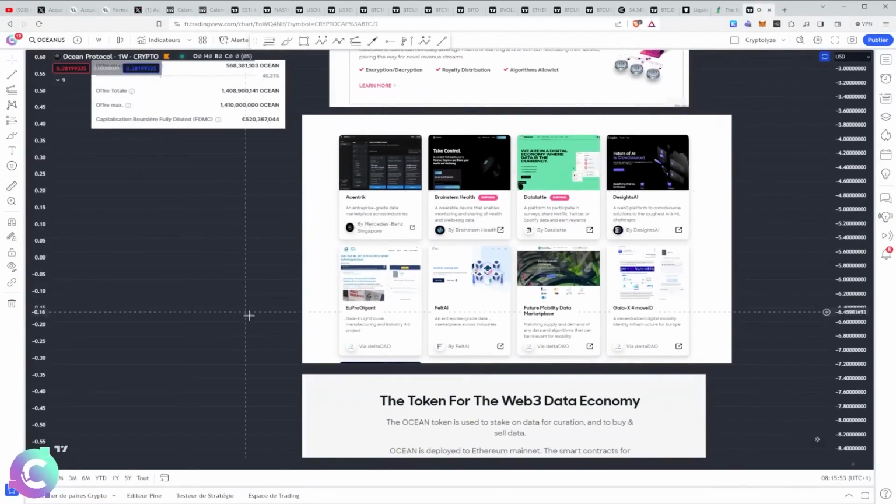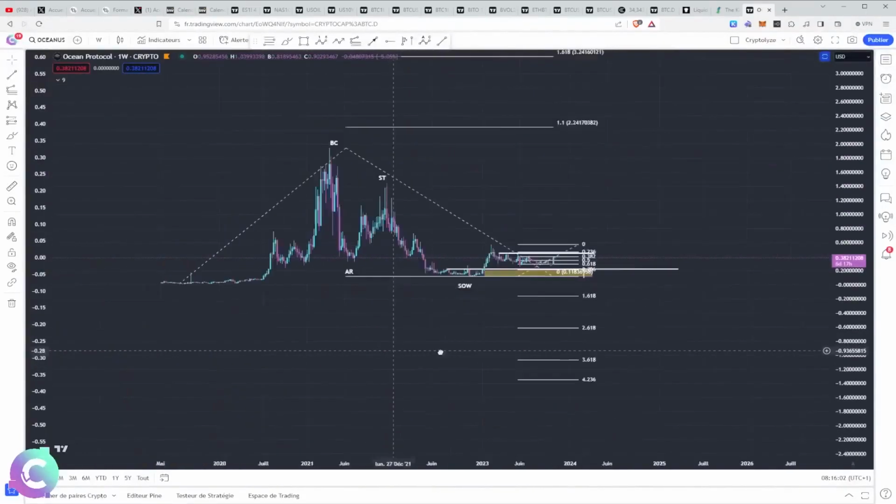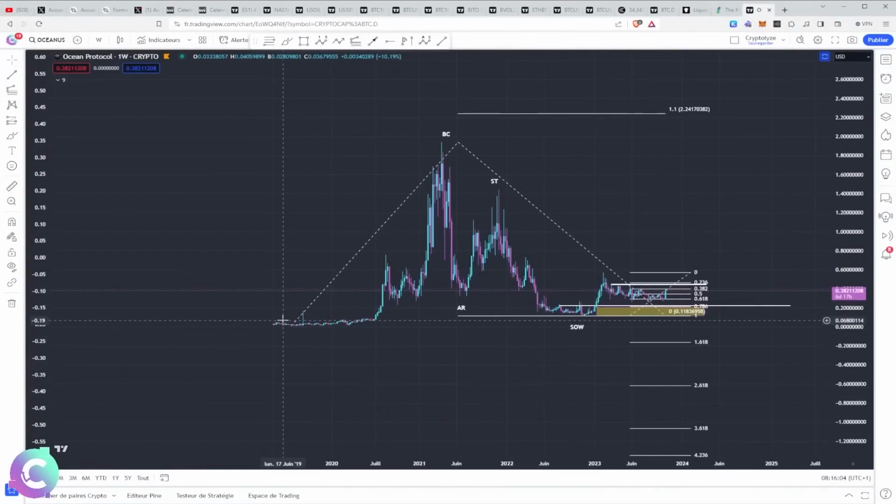We have a small ecosystem. We have good news that is coming, but that does not prevent us from still being in something which is very early, which has already gone through a cycle. Because if we look in the technical part, we see very clearly that we have this accumulation phase in 2019, a first wave of acceleration in August 2020, something which was already quite astonishing at this time. We began a lateralization to then give the acceleration of the bull run, so January 2021 until April 2021, and then we had a second wave of acceleration which was very minimal in November 2021 before having the breakout on the entire market.